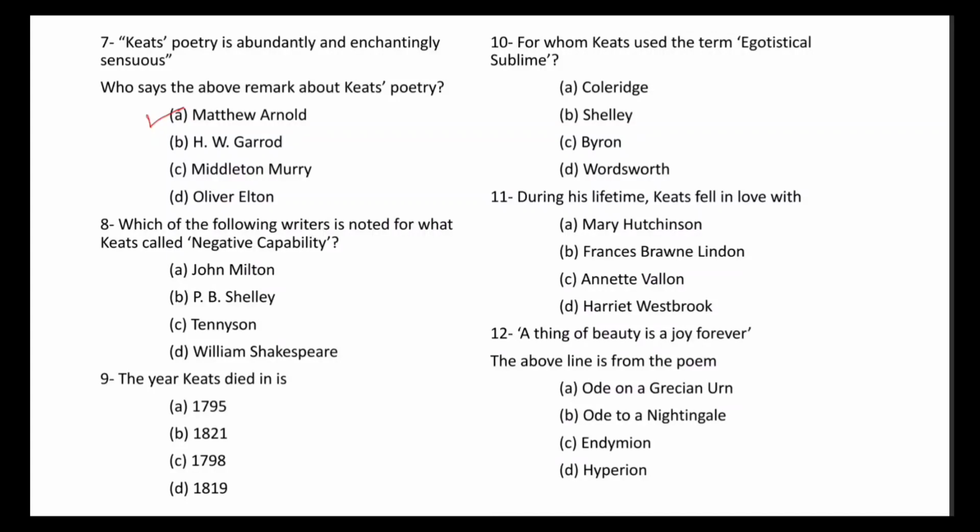So please note it down. What is the term negative capability? Once again, negative capability means the capacity of the greatest writers to pursue a vision of artistic beauty even when it leads them into intellectual confusion and uncertainty.